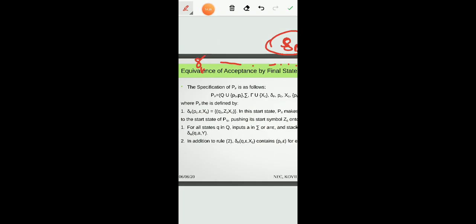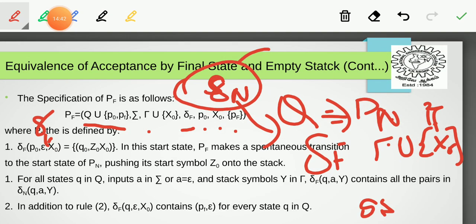The start state of the new PDA is p0. From p0, processing on the empty string with the bottom stack marker X0, what are we going to do? We are going to enter the start state of our Pn, by pushing the bottom stack marker of our Pn, Z0, onto the stack. That is the first transition.